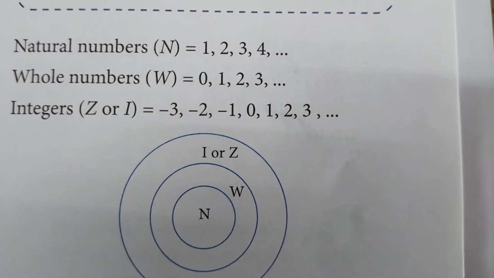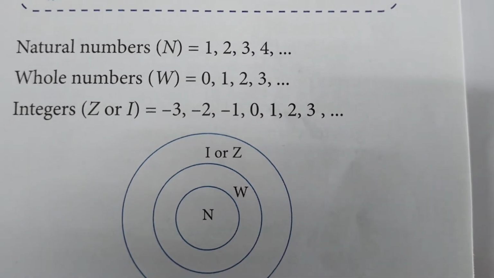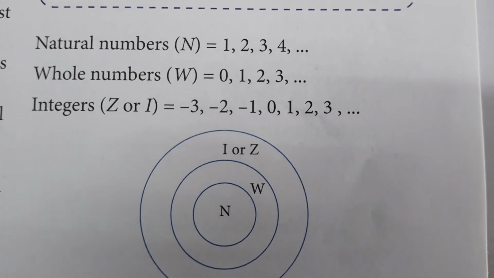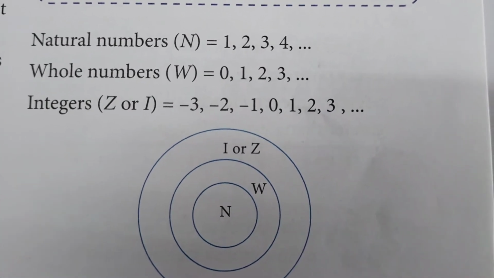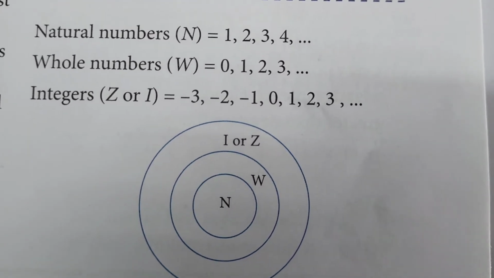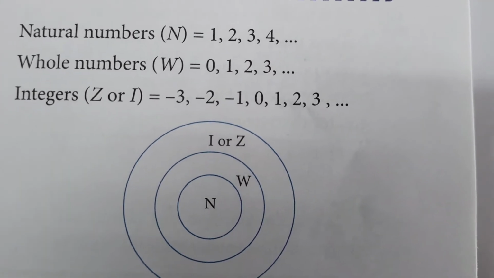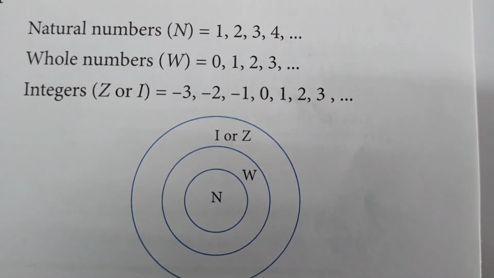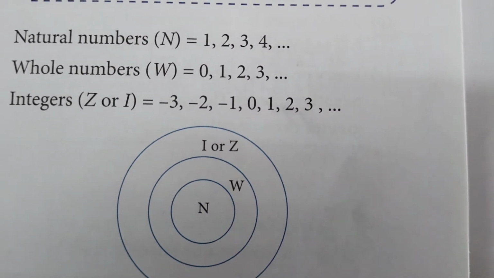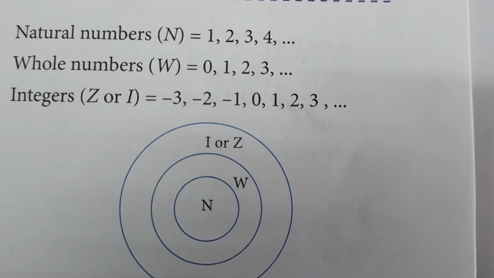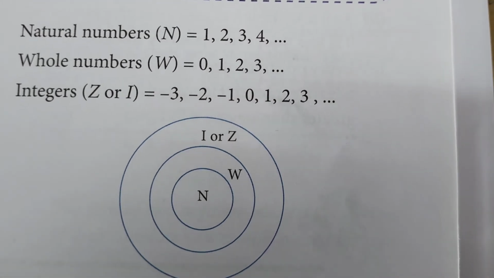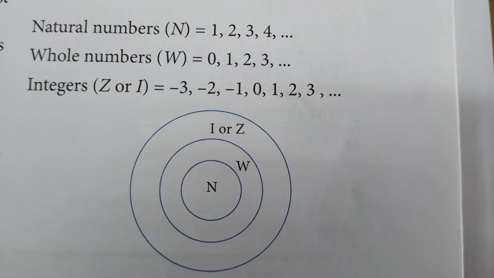Here I am showing a figure. Natural numbers we denote with N: 1, 2, 3, 4 and so on. Whole numbers we denote with W, where 0, 1, 2, 3 and so on. Integers we can denote either Z or I. Integers start here, and you can clearly observe the left side of 0 and the right side of 0.